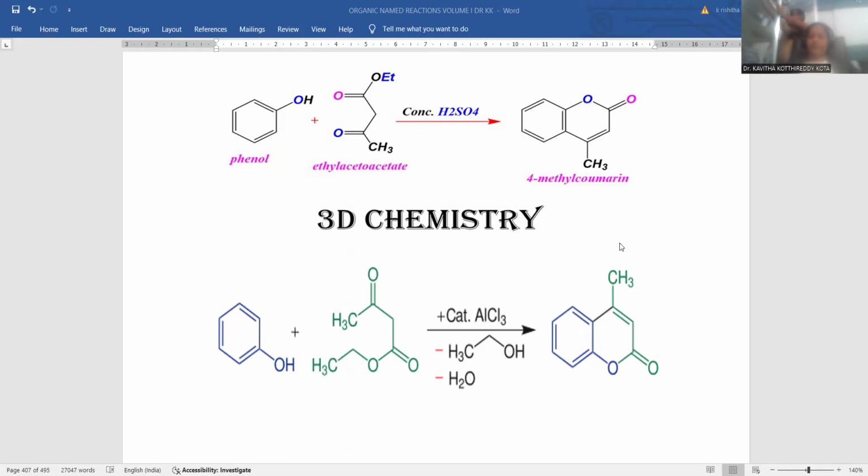So the condensation takes place between the ortho position and this ketonic functionality. You can notice the dehydration process over there, and subsequent aromatization is required after the dehydration process. Ultimately you are going to achieve this coumarin derivative. Coumarin analog compound will be originated. This is the way Pechmann condensation is accomplished by treating phenol with the beta ketoester. So these two are reacted under Lewis acid conditions. Ethanol and water are discarded as byproducts, and you can achieve 4-methyl coumarin as the final product.